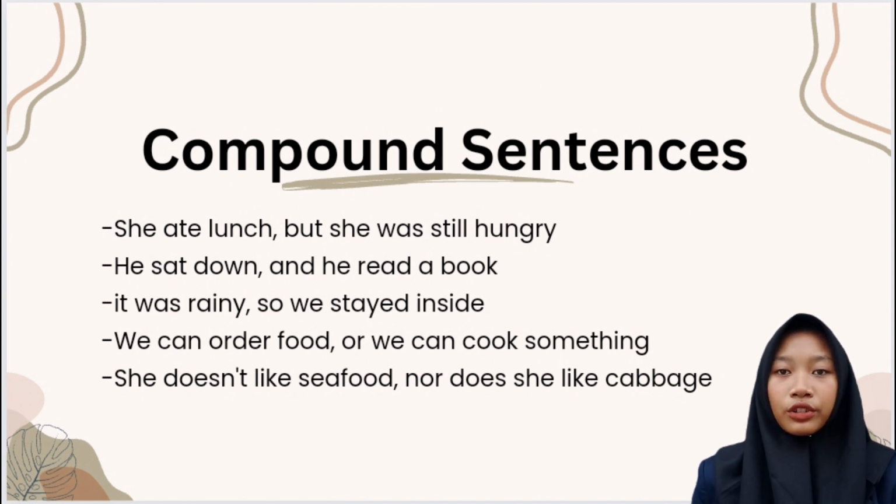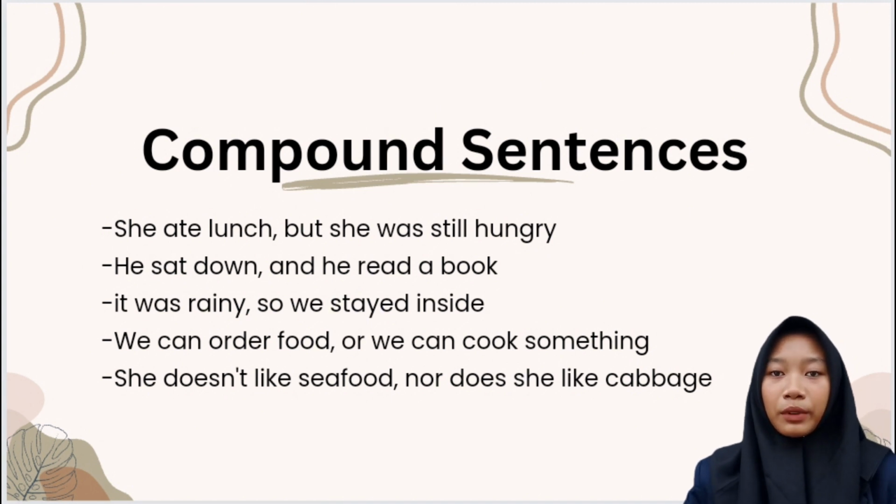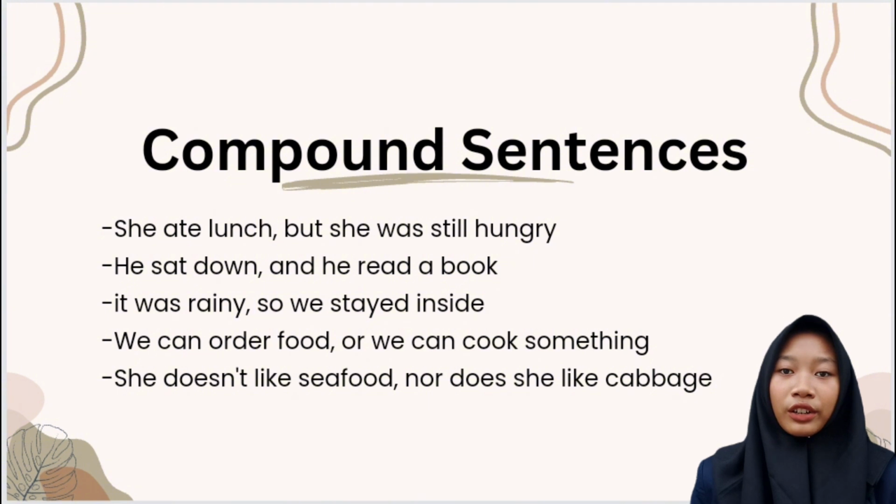We can order food or we can cook something. The first independent clause is we can order food, and the second independent clause is we can cook something. They are joined by the coordinating conjunction or, which shows choice.